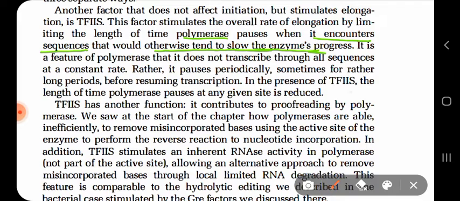So it is a feature of polymerase that it does not transcribe through all sequences at a constant rate. It is not that it just keeps speeding up; it slows down again when it encounters certain sequences in the DNA. To stimulate its speed so that it can quickly carry out the transcription process, we need TF2S, which actually reduces the pausing of the RNA polymerase.